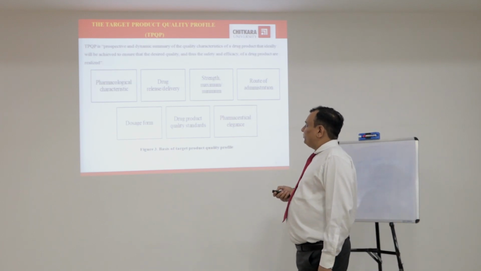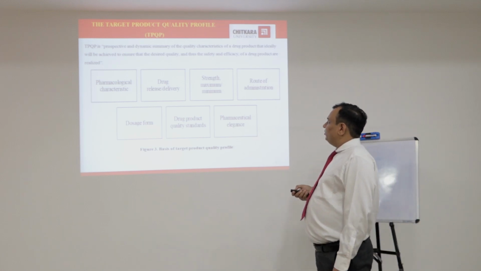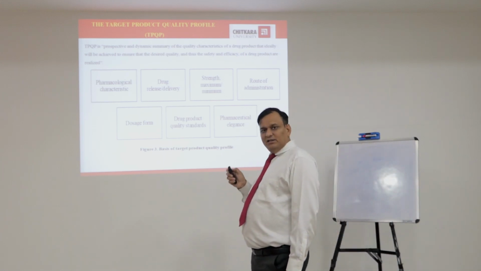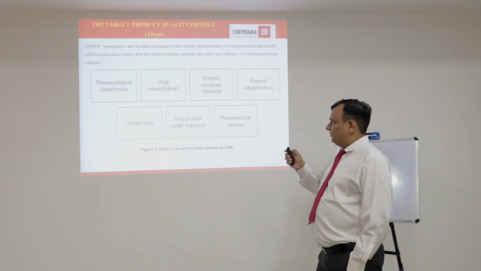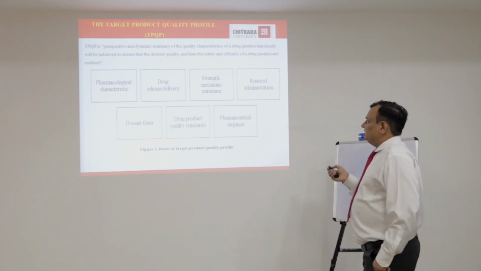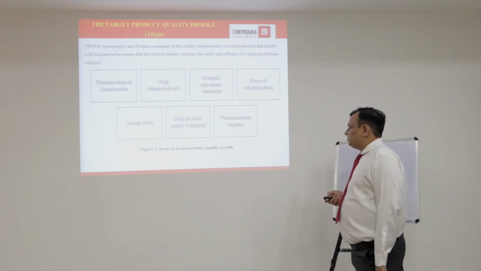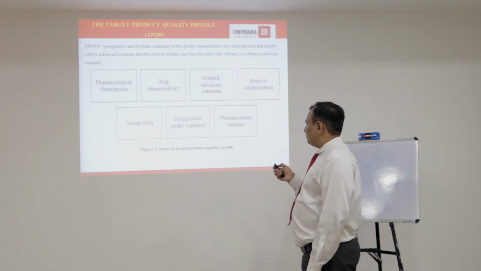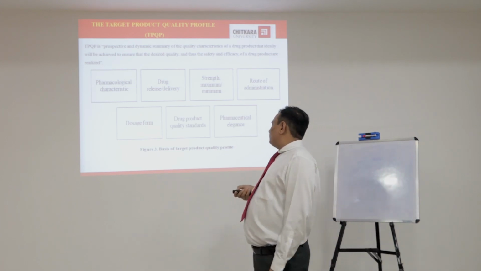The target product quality profile, TPQP. TPQP is a prospective and dynamic summary of the quality characteristics of a drug product that ideally will be achieved to ensure that the desired quality, and thus the safety and efficacy, of a drug product are realized. It includes pharmacological characteristics of a particular drug product, drug release and delivery system, strength maximum and minimum, the route of administration, and the final dosage form of that product, drug product quality standards, and pharmaceutical elegance. These are the basic elements of the target product quality profile.